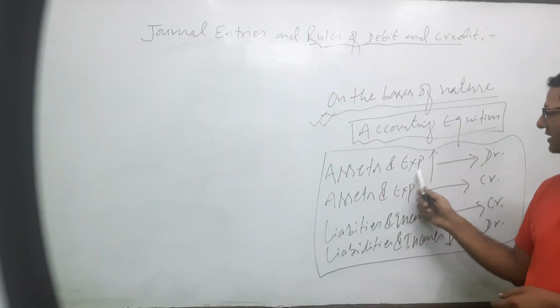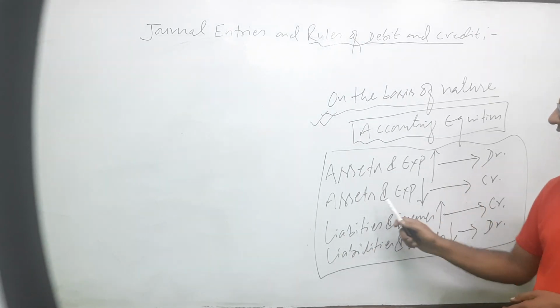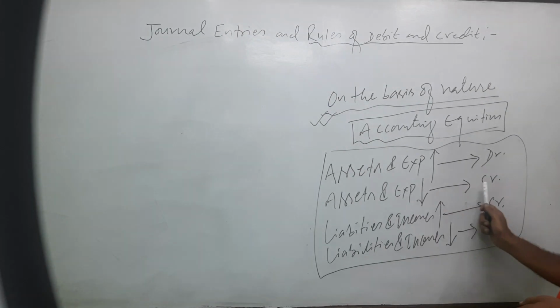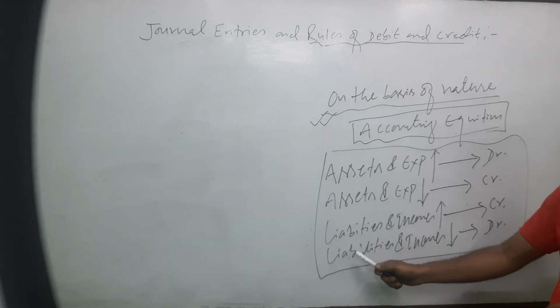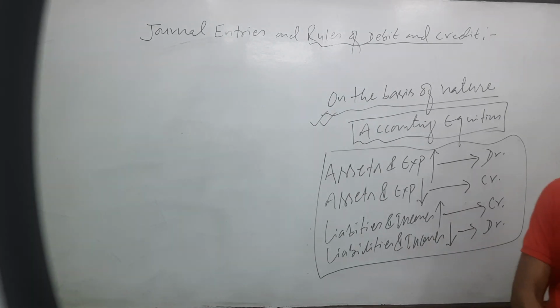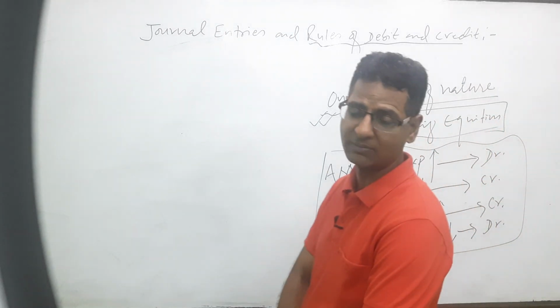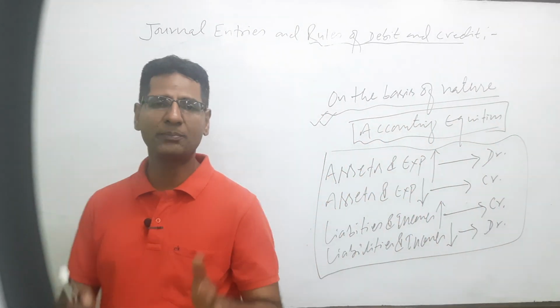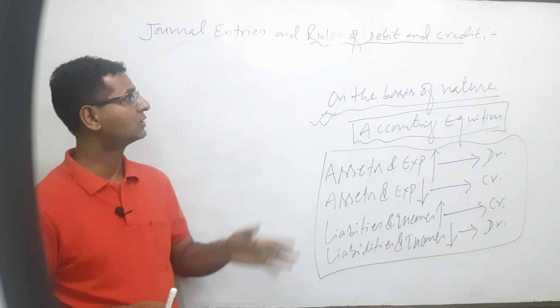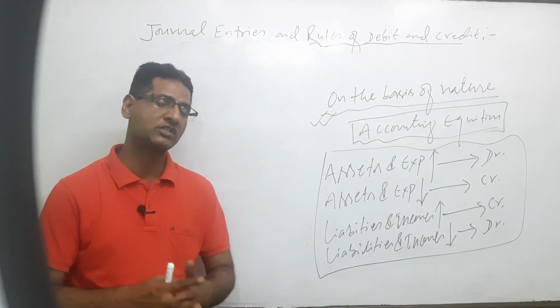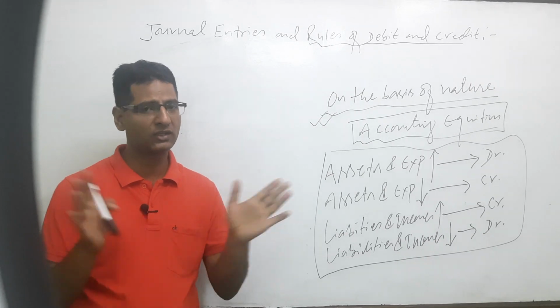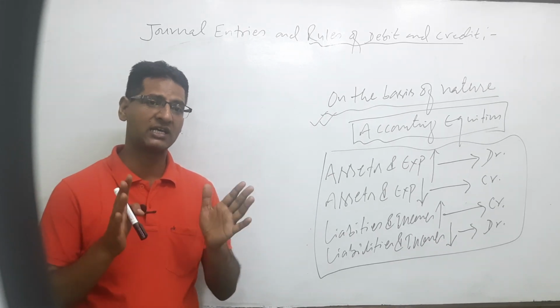Assets बढ्यो, expense बढ्यो भने always we have to debit. Assets घट्यो, expenses घट्यो भने credit. Liability and incomes बढ्यो भने credit. Liability and incomes घट्यो भने debit हुन्छ. These are the rules of debit and credit. On the basis of these different rules, totally accounting system depends. Without these rules of debit and credit, we cannot do anything in the business, anything in the accounting system.